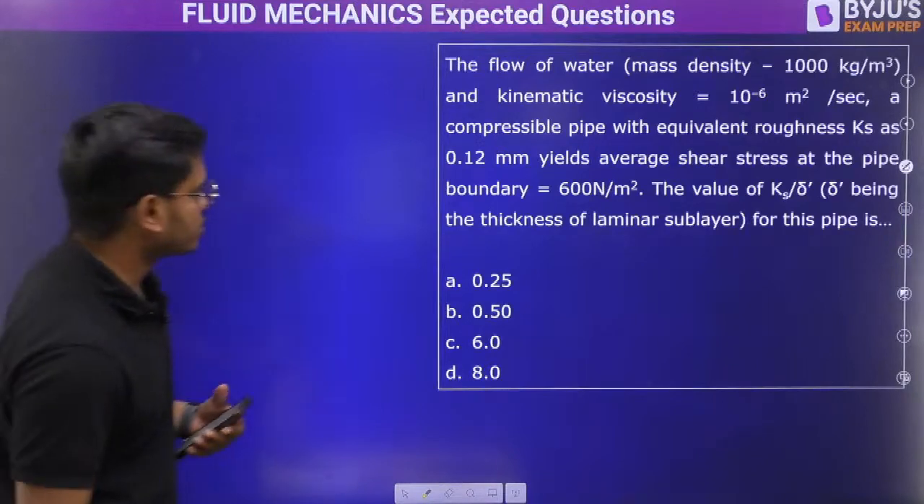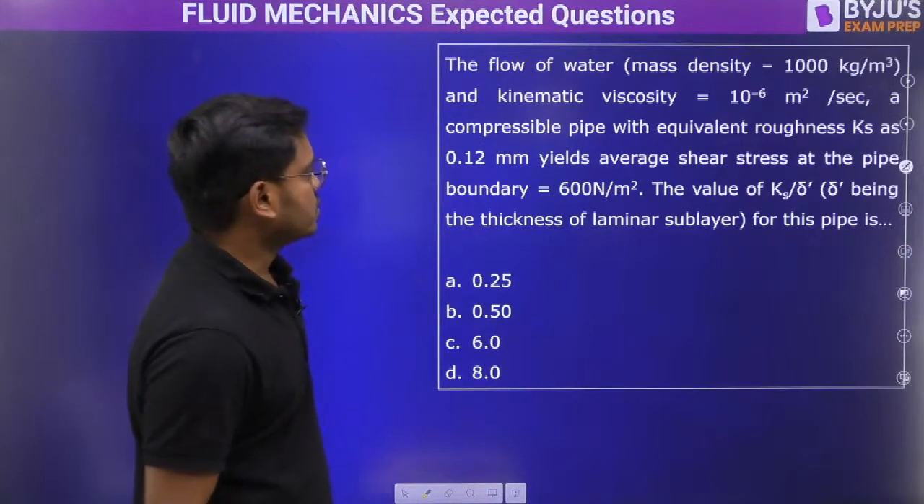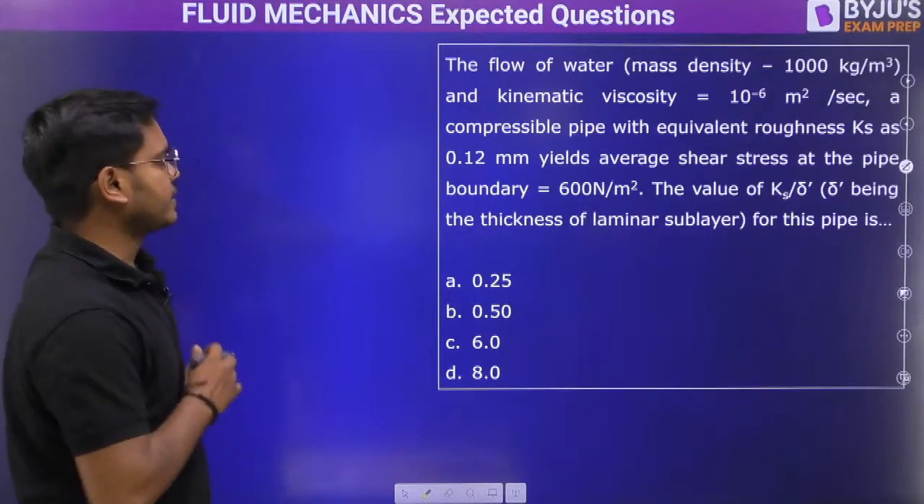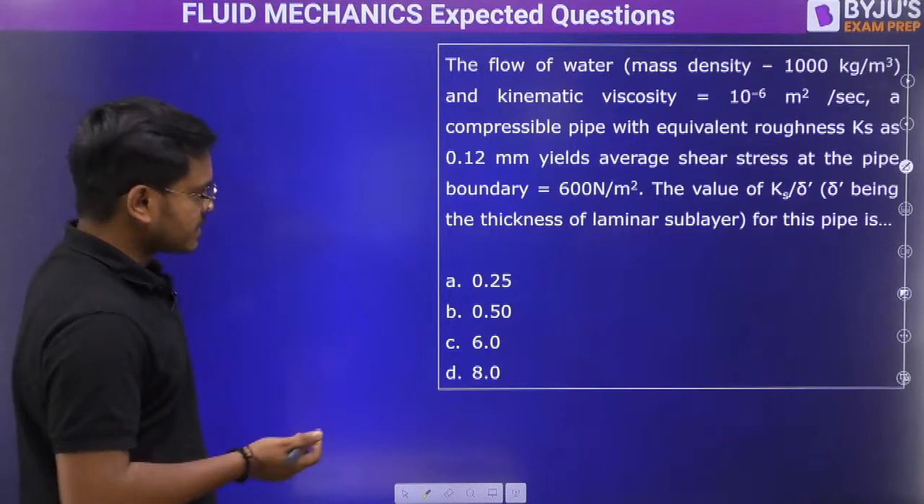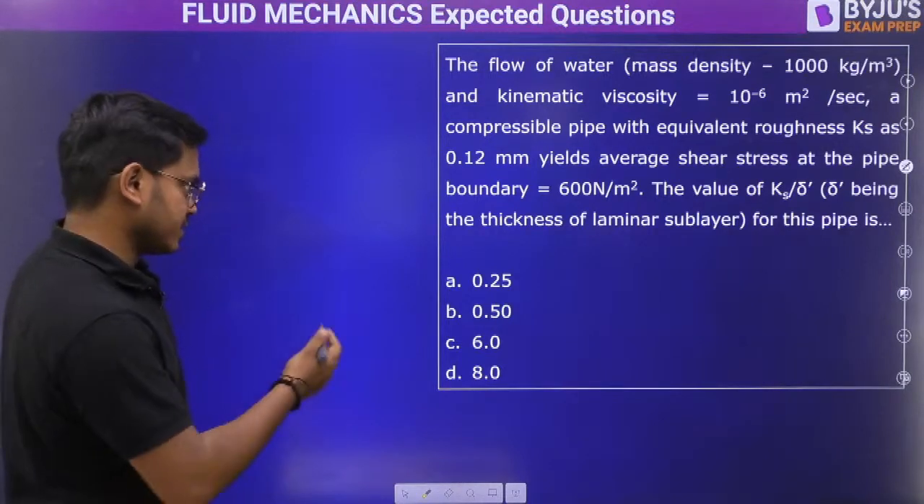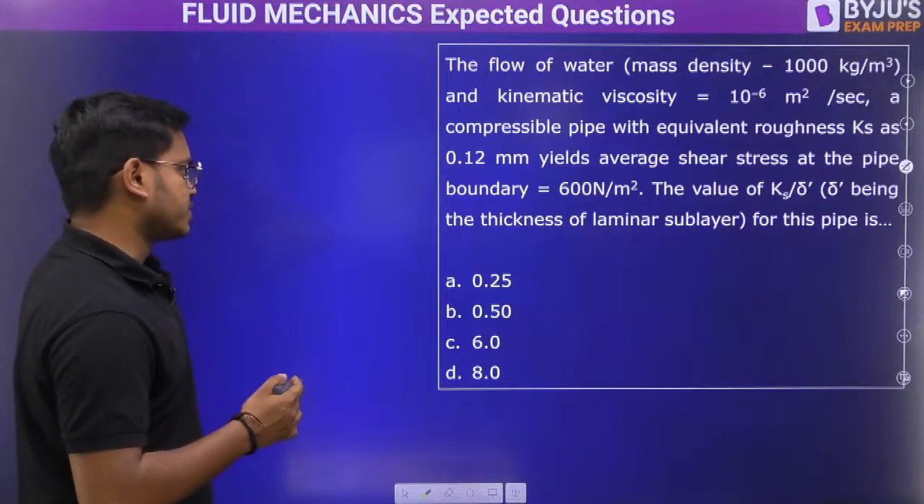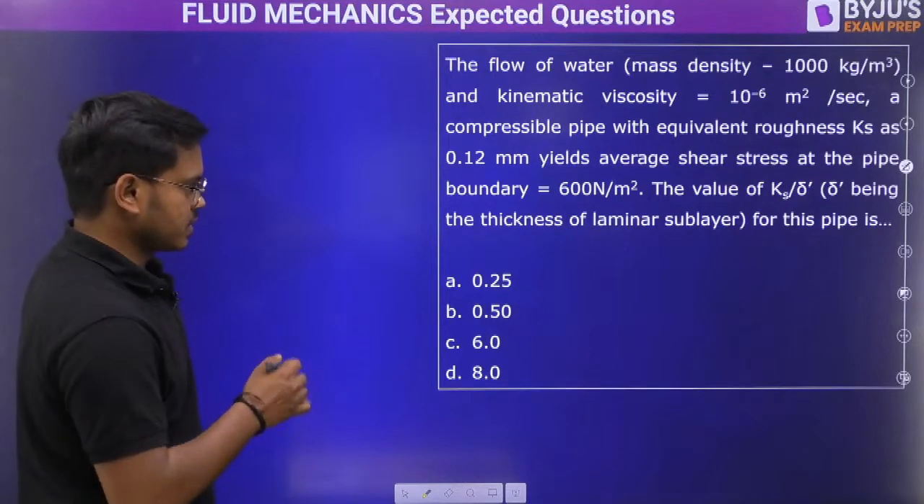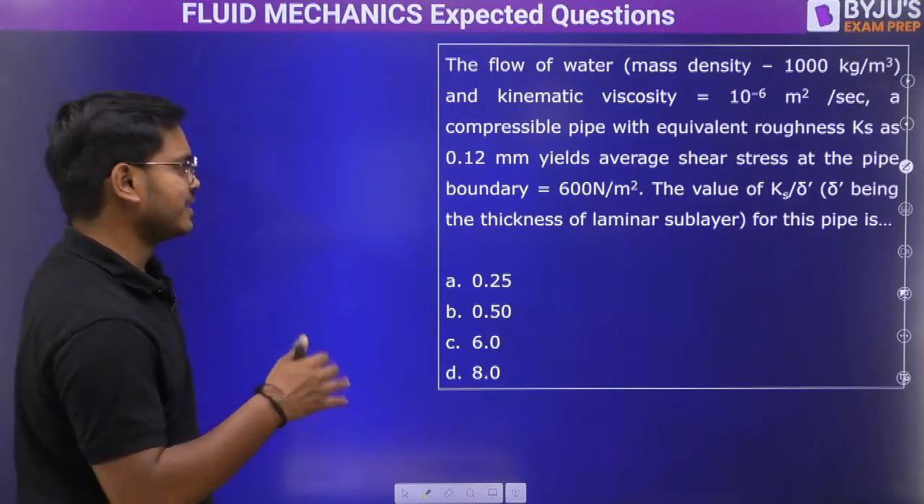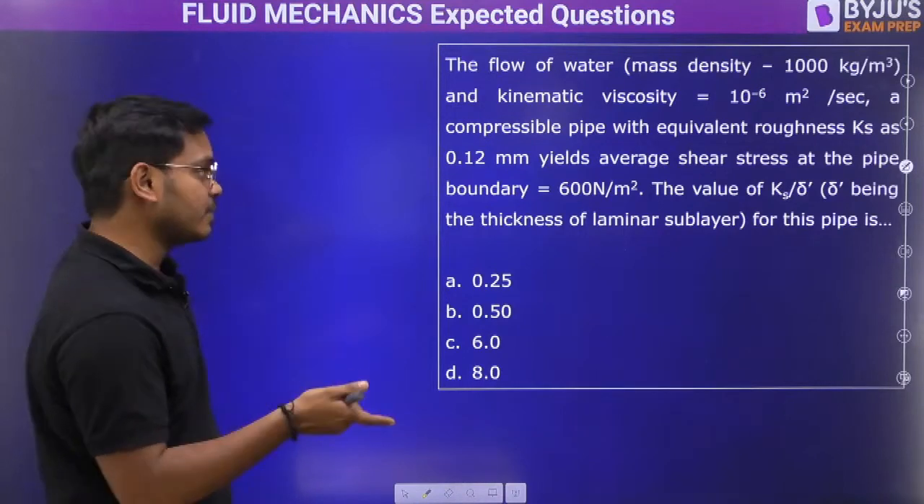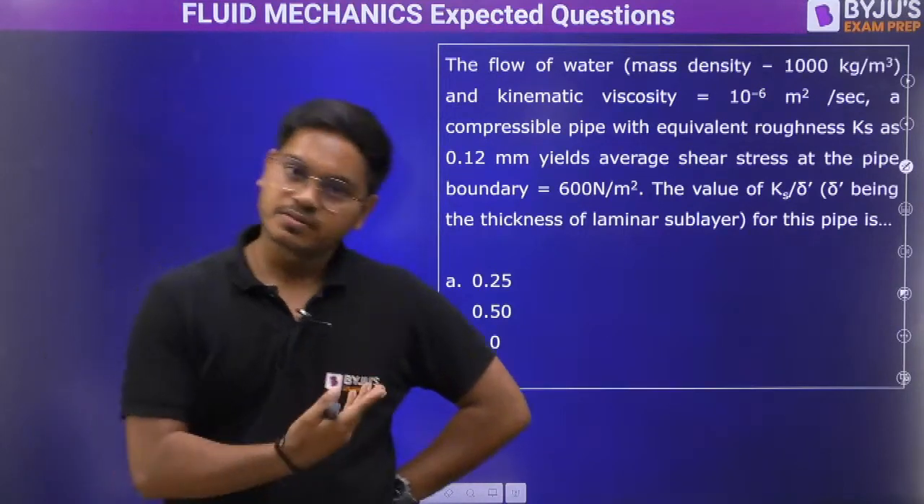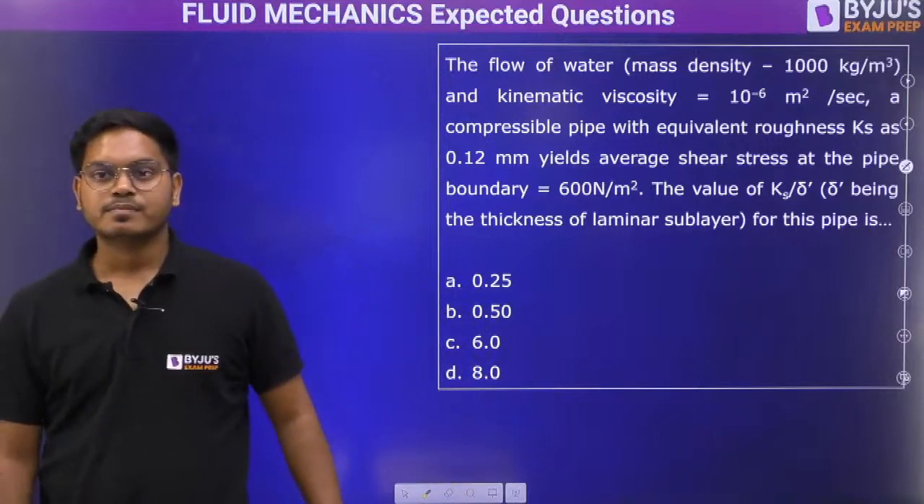Here we have the next question. The flow of water whose mass density is given, kinematic viscosity is given, in a compressible pipe with equivalent roughness given, yields average shear stress at the pipe boundary as this much. The value of Ks by del dash, where del dash is the thickness of the laminar sublayer for this pipe, is how much? Everyone can answer this, I think.